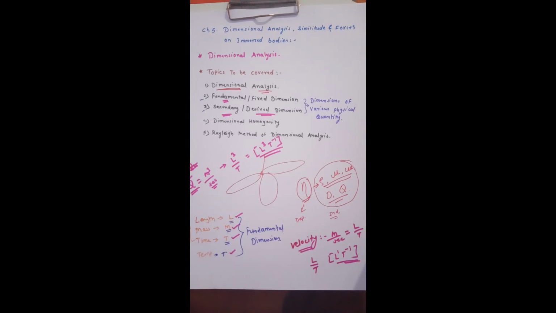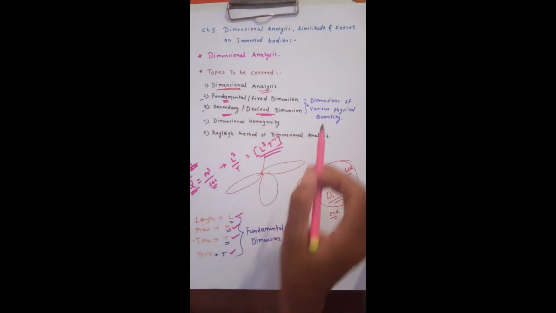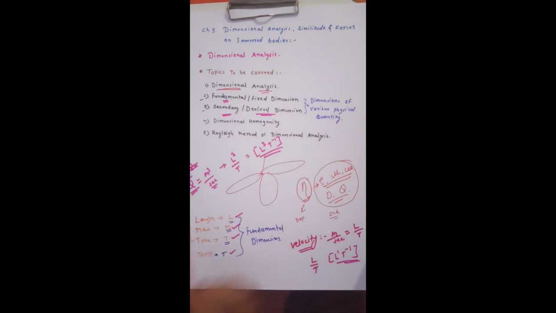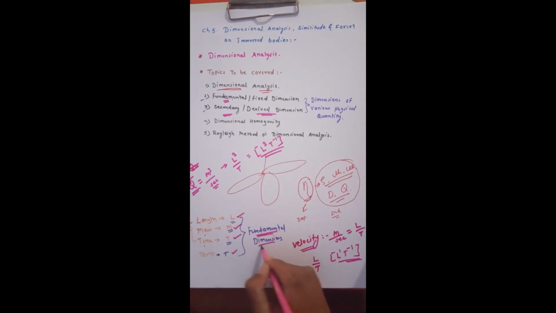So we'll revise the thing. Fundamental dimension or fixed dimension. Length, mass, time. Length will be denoted in terms of L, mass in terms of M, time in terms of T. These three physical quantities will be called fundamental quantities, and L, M, T will be called fundamental dimensions.